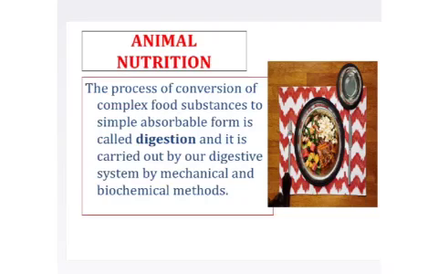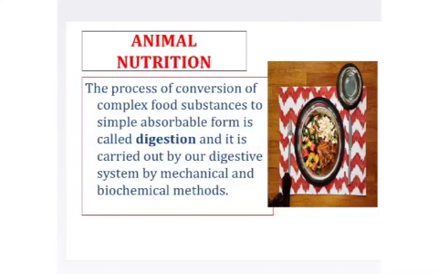The process of conversion of complex food substances to simple absorbable form is called digestion.